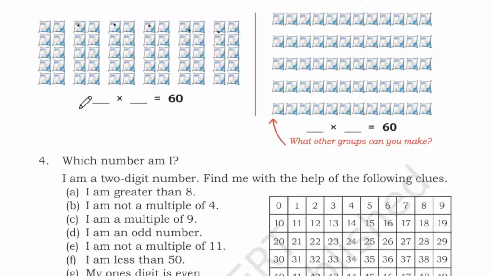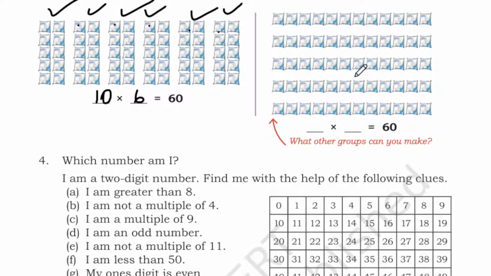So what you have to do? In each row you have 10. And how many rows do you have? 1 2 3 4 5 6. So in each row you have 10, and 10 into 6 is 60.